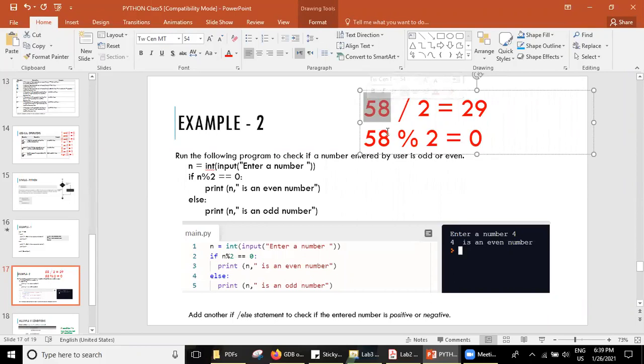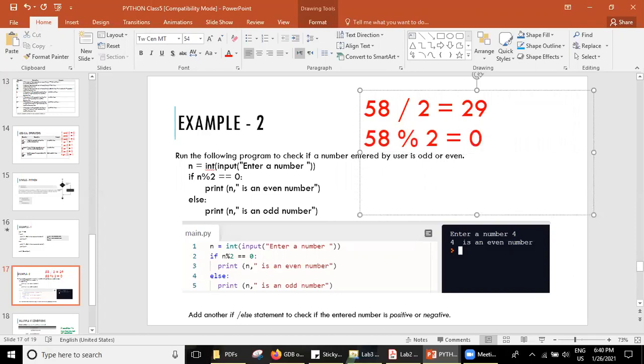Even. Every even number, whenever it is divided by 2, will give 0 as the remainder. This is by default. Any number divisible by 2 is even. How can we find out if a number is divisible by some number? It's divisible only if the remainder is 0.